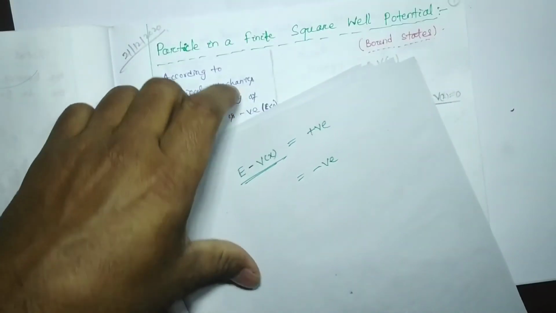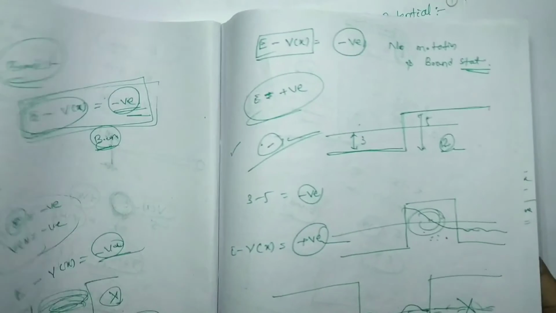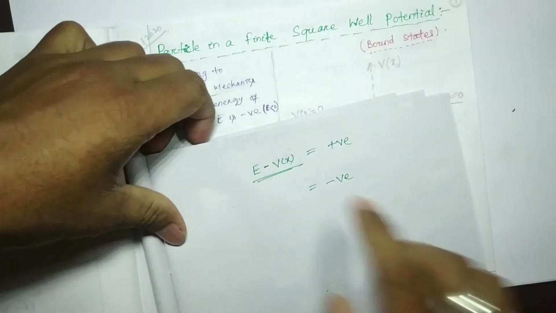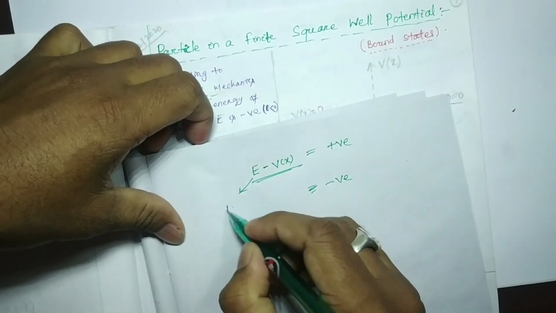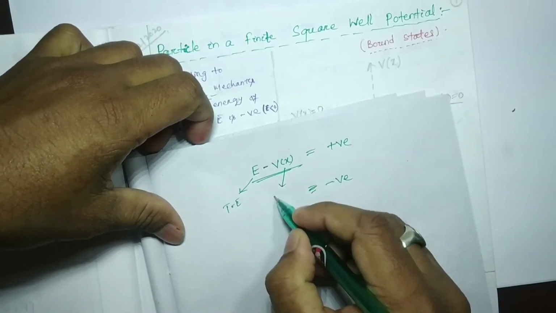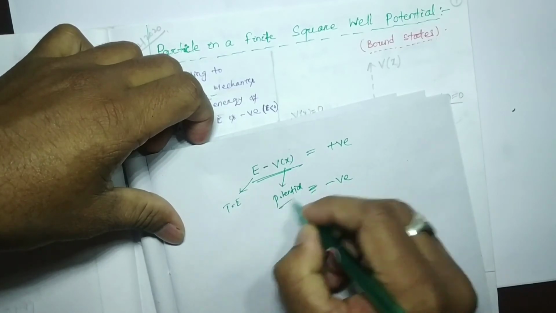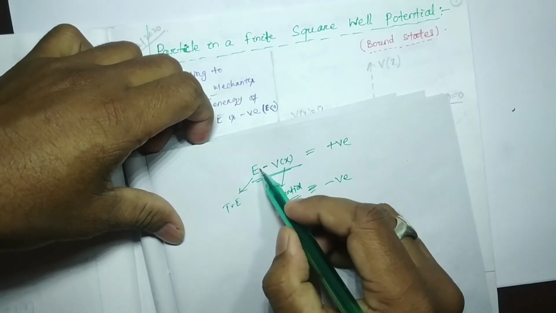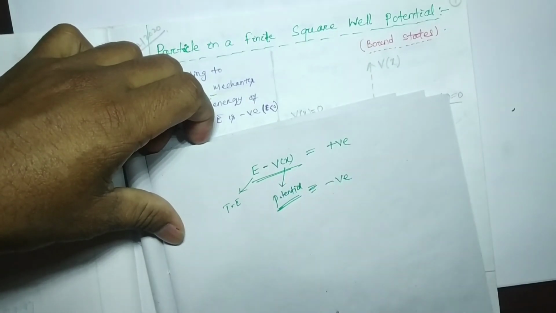Whatever we discussed in this last one hour lecture, finally you have to remember only this much. That is, if this is our total energy, this is the given potential. This may be positive, may be negative, what we already discussed.